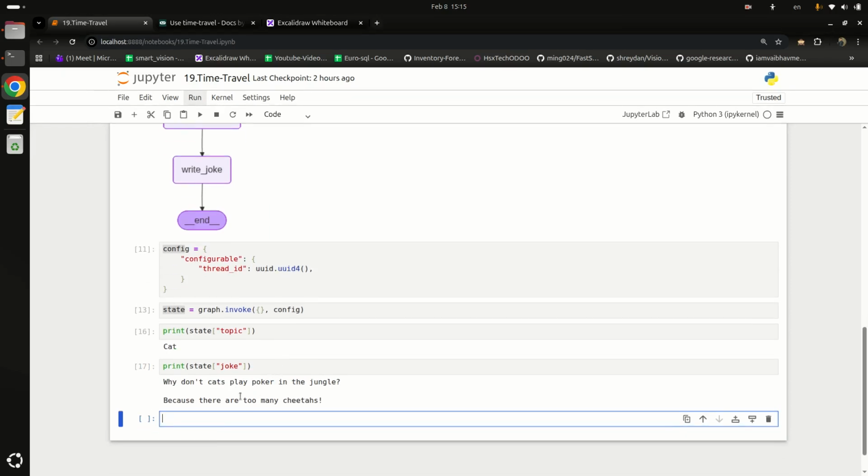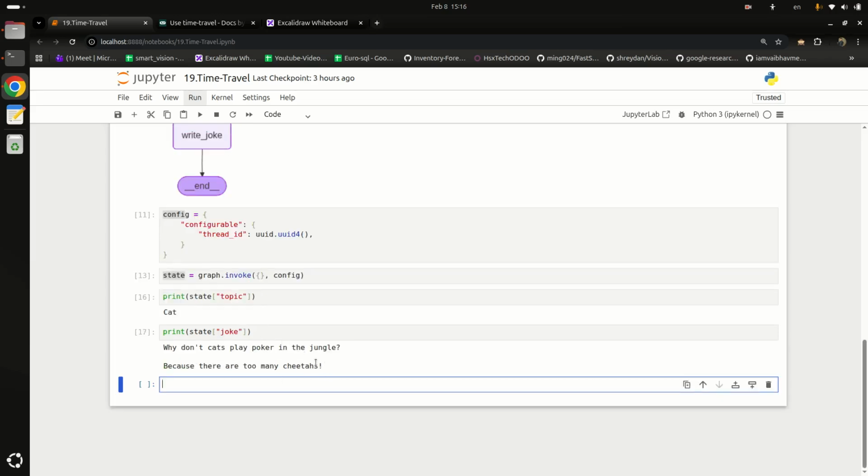The joke is, why don't cats play poker in the jungle? Because there are too many cheetahs. So it is not funny at all, but it is what it is.